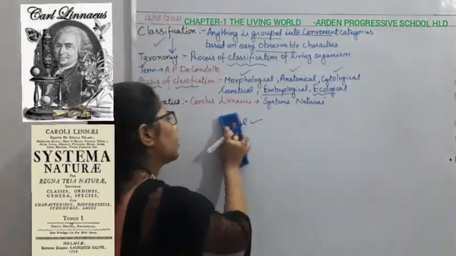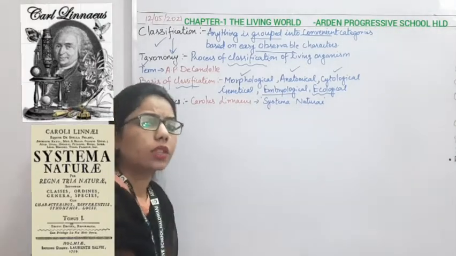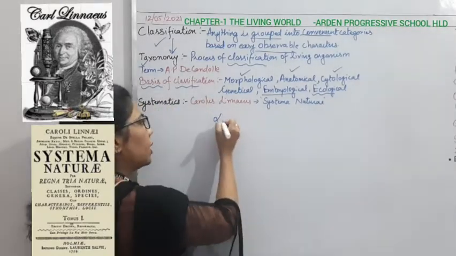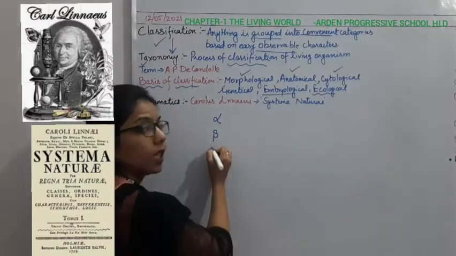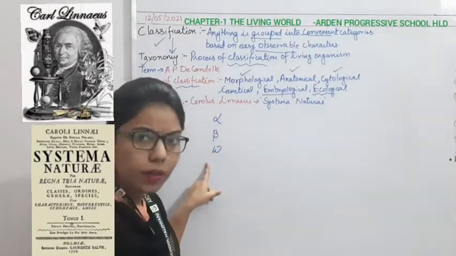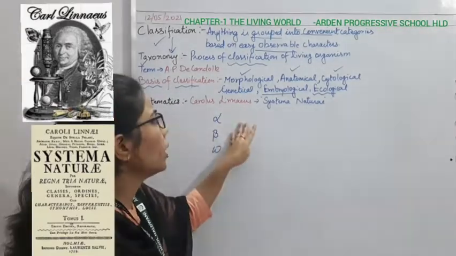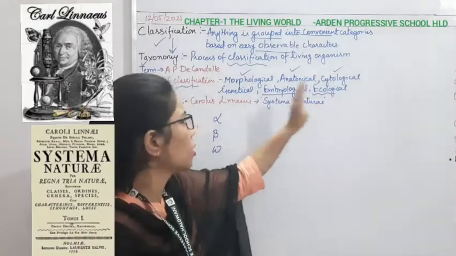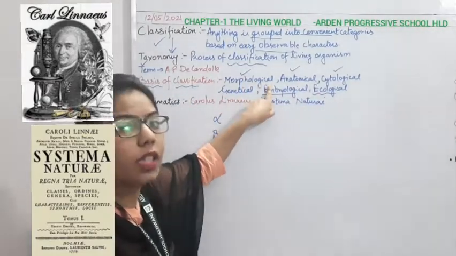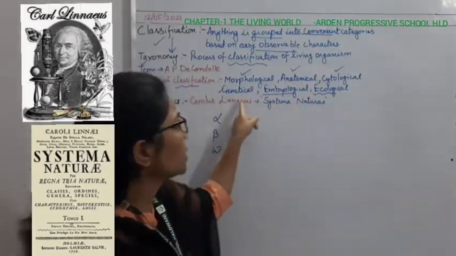Now, we have also classified taxonomy into three parts, given by scientists: it can be alpha taxonomy, beta taxonomy, or omega taxonomy. Three types of taxonomies are there. Alpha is the older one, where we are considering only the morphological basis. In beta taxonomy we are considering all these characters here.